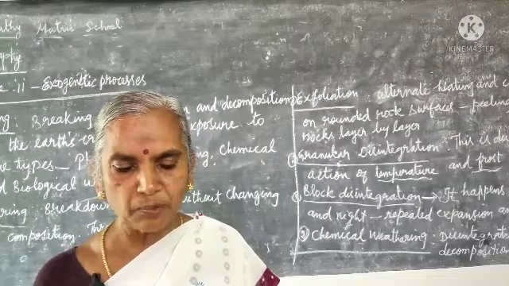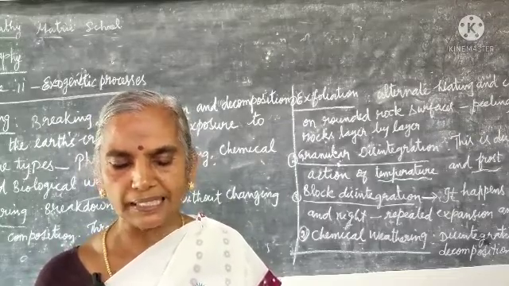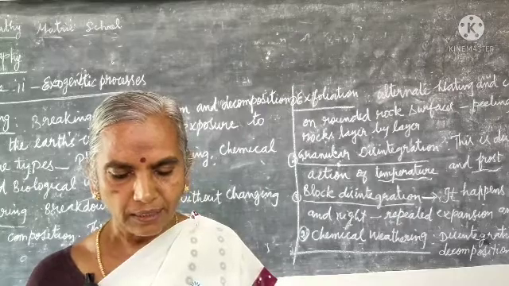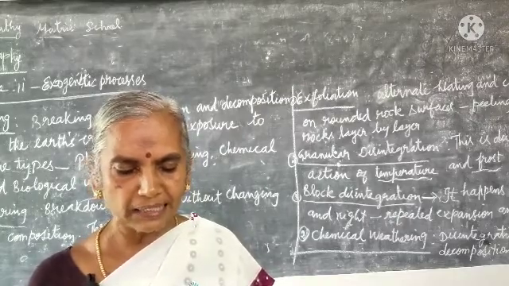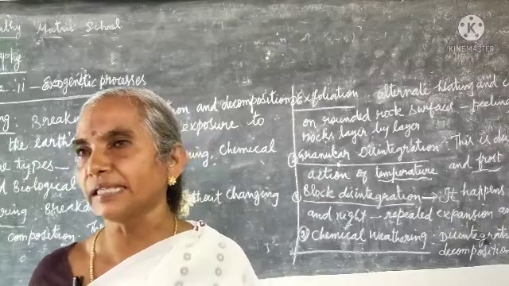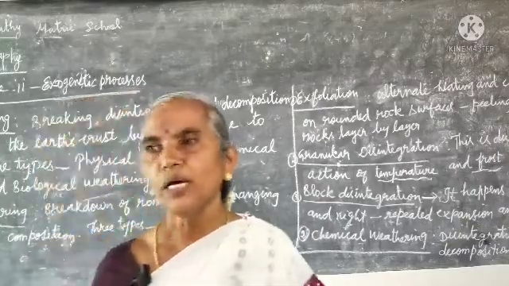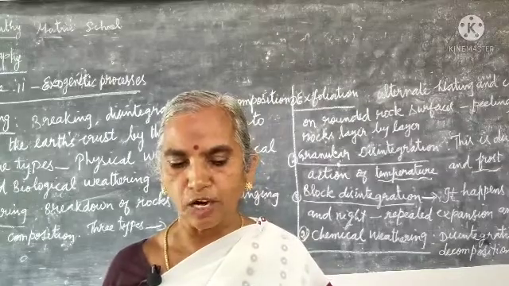Here are the erosional landforms of the river, gorges and canyons. Example, the Brahmaputra and the Indus in the Himalayas. North Indian rivers are perennial rivers, you know. So there you can see the gorges and canyons.